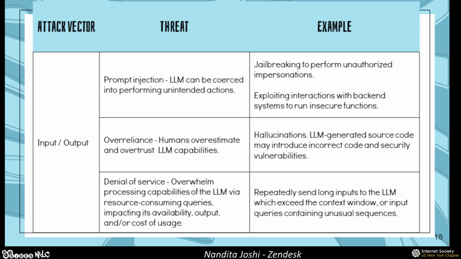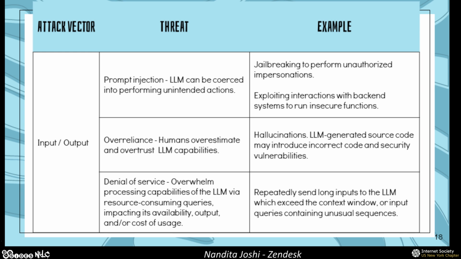The next threat when you think about input and output is overreliance. Overreliance is really because humans have a tendency to overestimate and overtrust the LLM's capabilities. It is just what it is. I think people tend to trust LLMs a lot more than what they are really capable of.